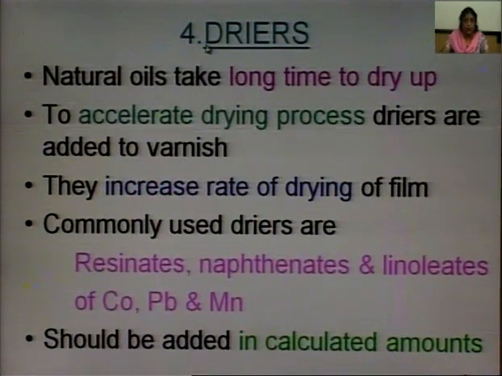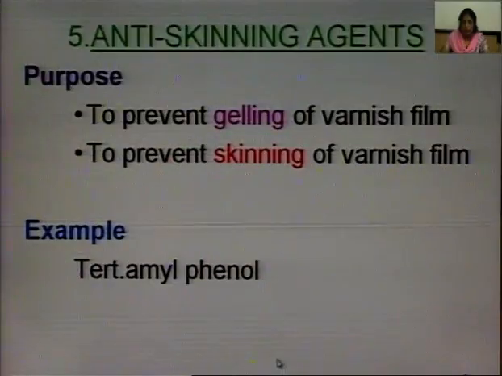Then the fourth constituent of the varnish is the dryers. We know natural oils take a long time to dry up. To accelerate the drying process, dryers are added to varnish; they increase the rate of drying of the film. Commonly used dryers are salts of cobalt, lead and manganese in the form of resinates, naphthenates and linoleates, etc. The precaution to be taken while using dryers is that they should be added in calculated amounts.